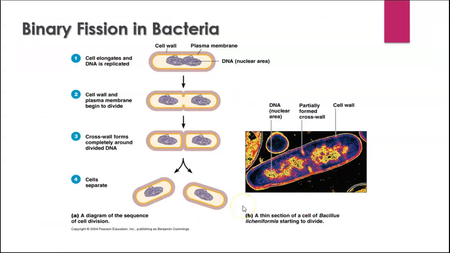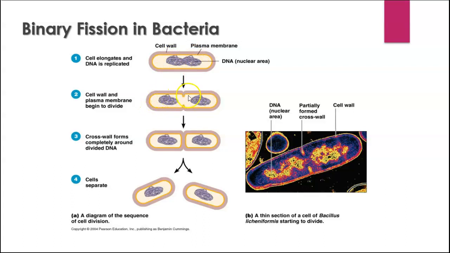So binary fission in bacteria is really very, very simple, much more simple than mitosis. Basically, the cell is getting bigger, and at some point the DNA gets replicated. Each piece of DNA, notice that it here attaches to the cell membrane, and as the cell continues to grow, basically the two copies of the genome get separated from each other.